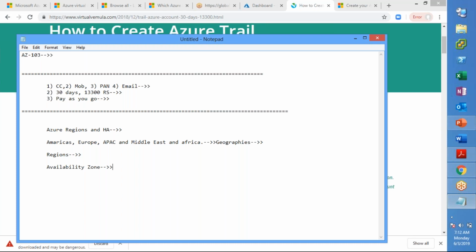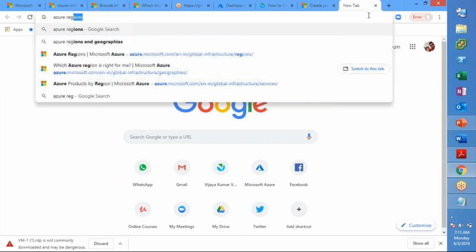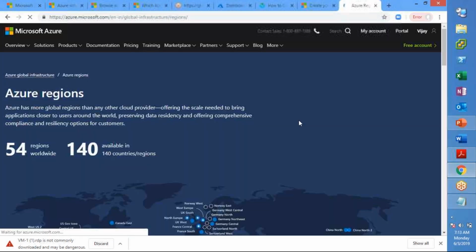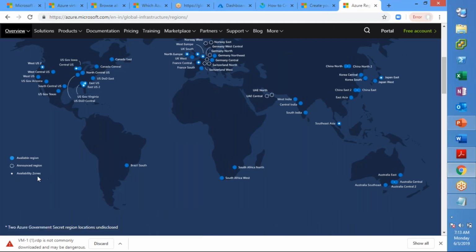These are needed when we provision the virtual machines, right? So quickly to look at it, the regions are circled, and there is something called an availability zone, which is in diamond shape within that particular region.